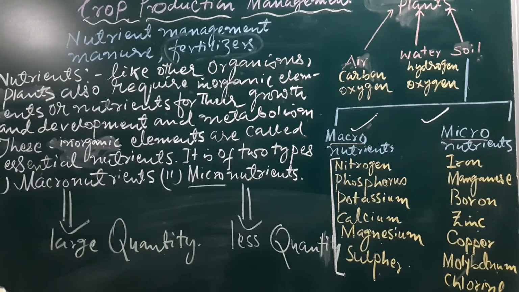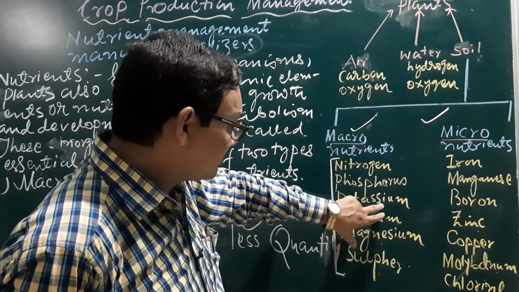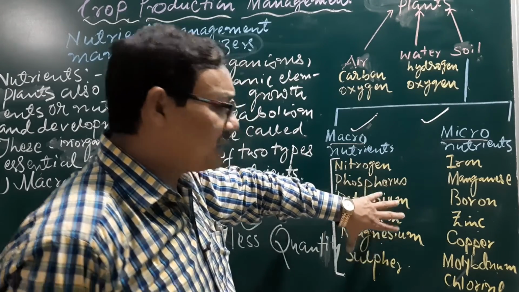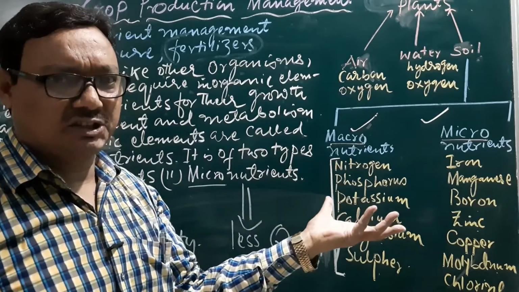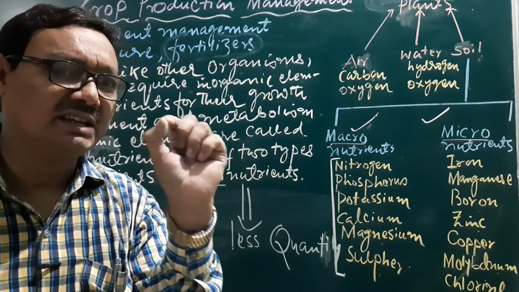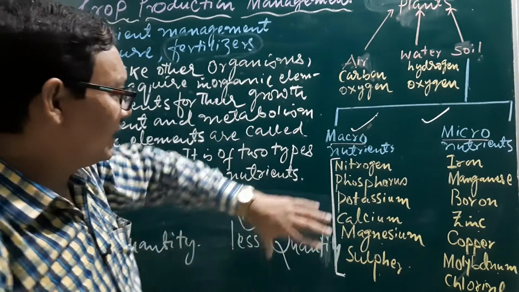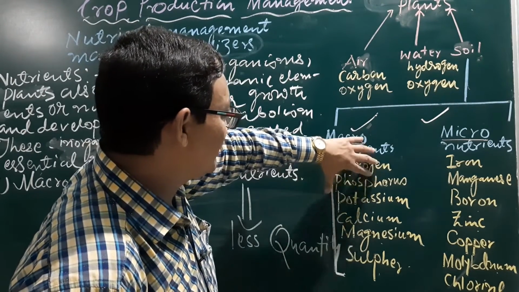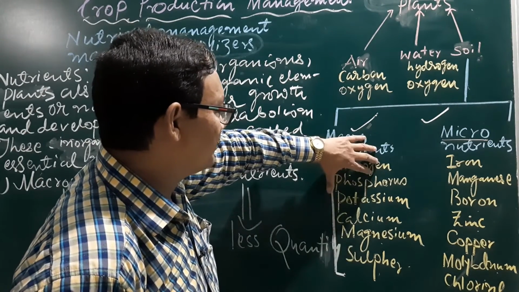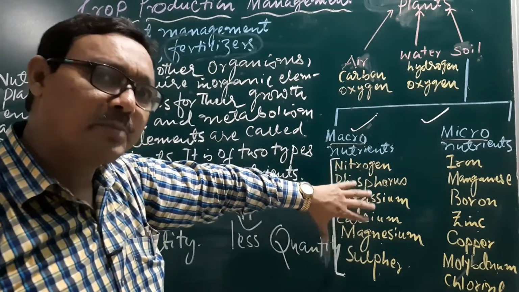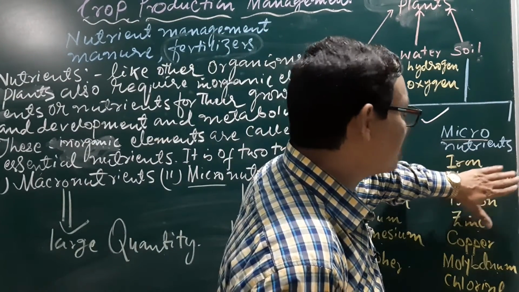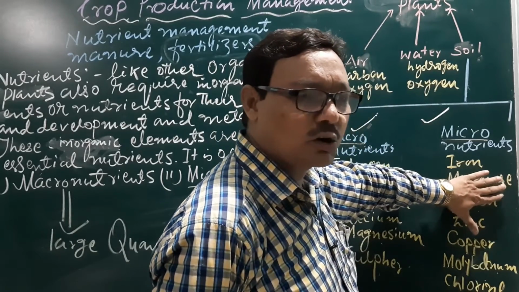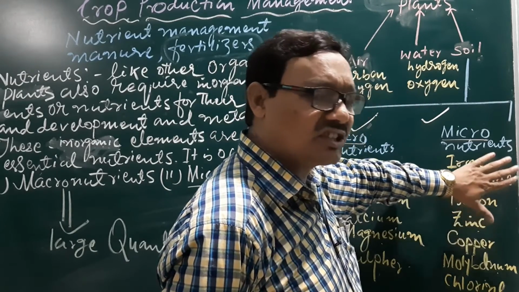If any nutrient is found to be less than the requirement, then there will be deficiency symptoms. In the case of macronutrient deficiency, some distinct symptoms appear in the plant body. In the case of micronutrients, symptoms appear, but they are not so distinct.